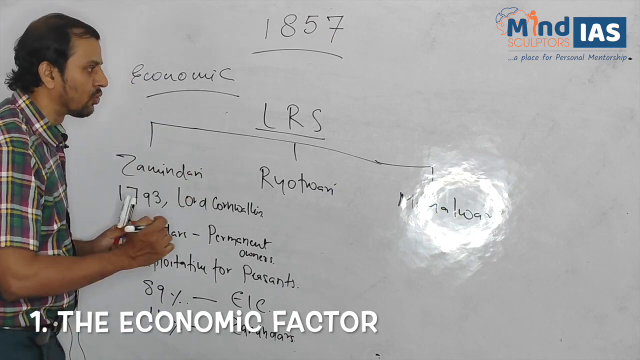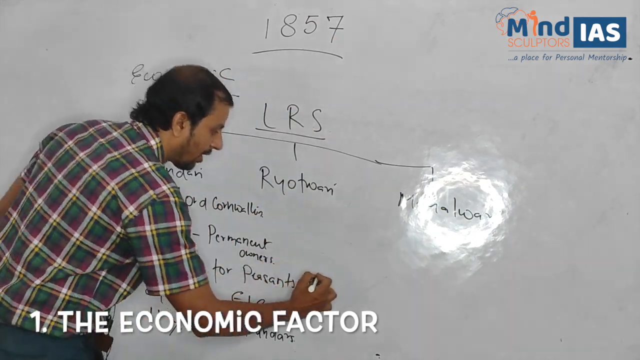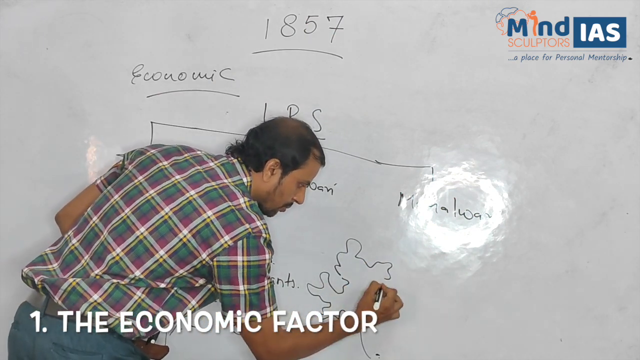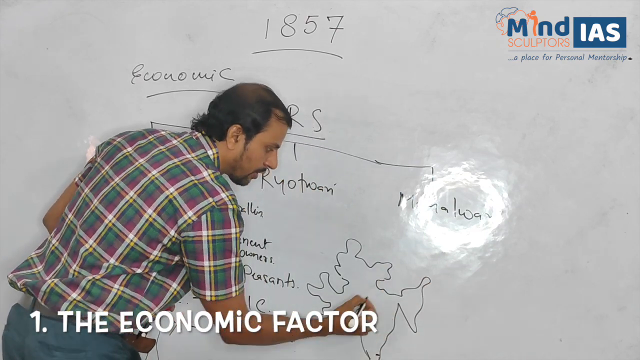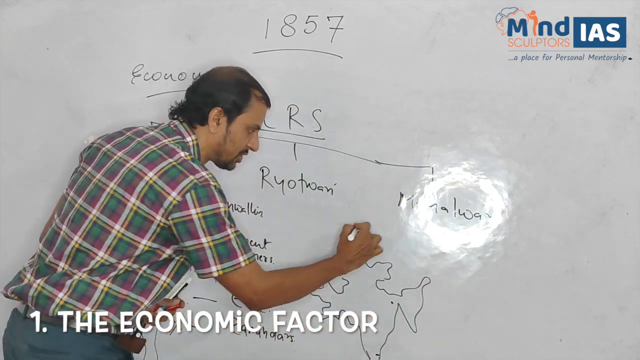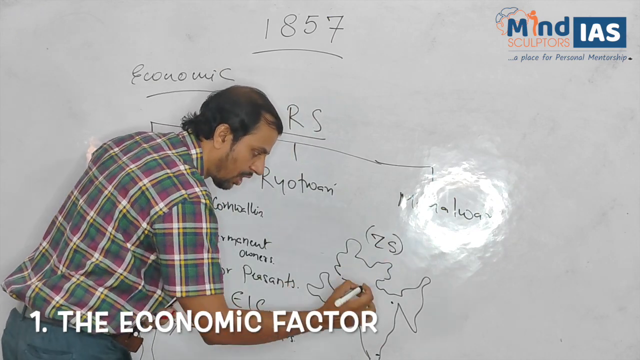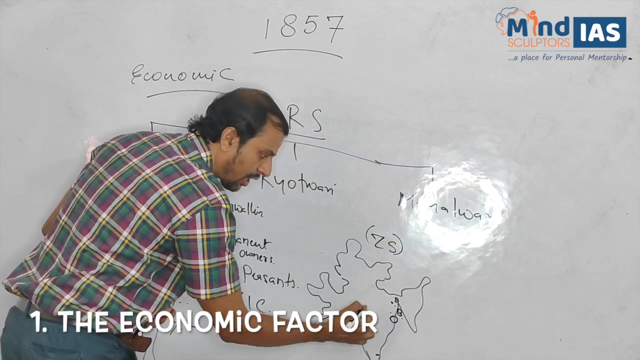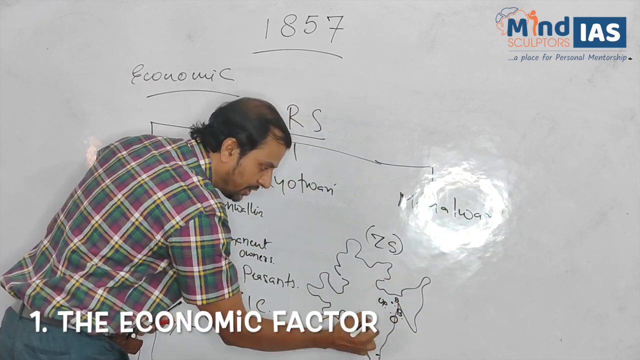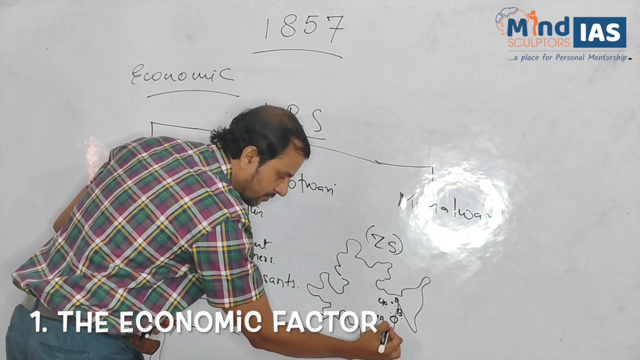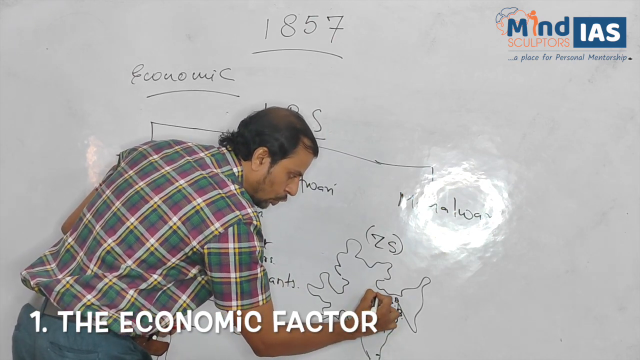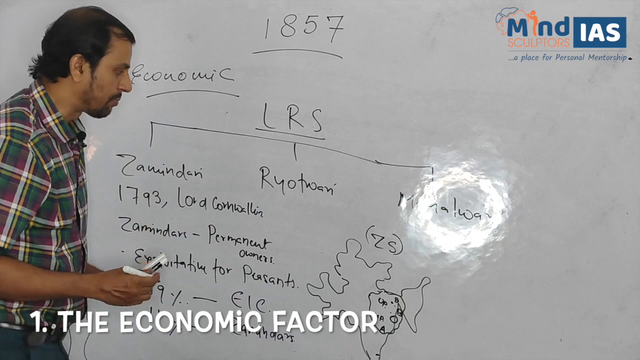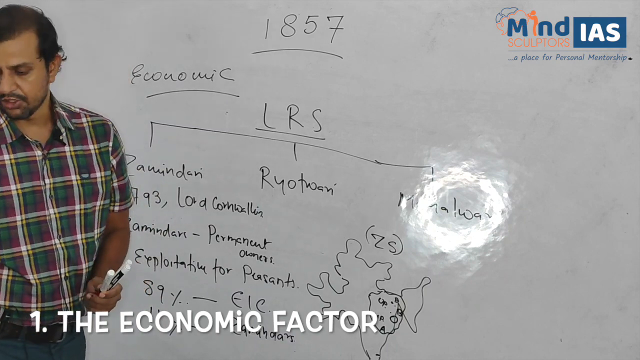Now, where was the Zamindari system introduced? We can always denote this through a small map of India. The areas of Zamindari system are Bihar, Bengal, Odisha, UP, MP, Andhra. So these are the areas of Zamindari system. Please keep in mind.